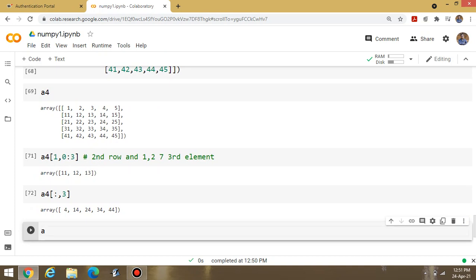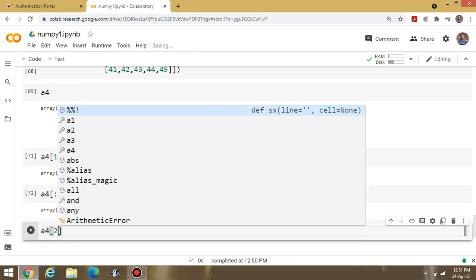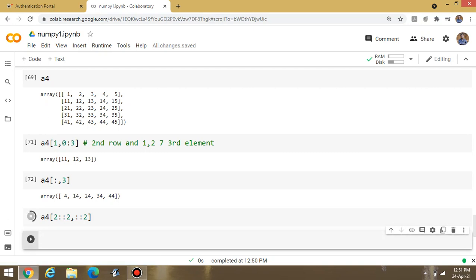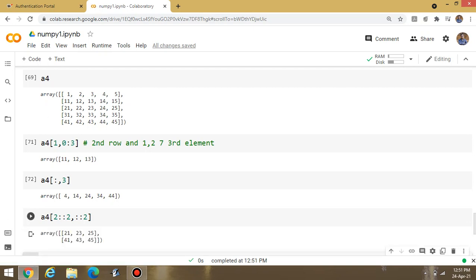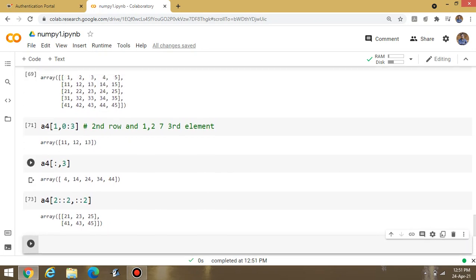Okay, suppose I am writing A4, then in square brackets 2, comma, double colon 2. After that only 2 is there. Now what will be the output? Let us check this one. Now what is the meaning of this? First of all, we have to understand this content so that we can display the values. What is the meaning of 2? 2 stands for the third row. This one is the third row.